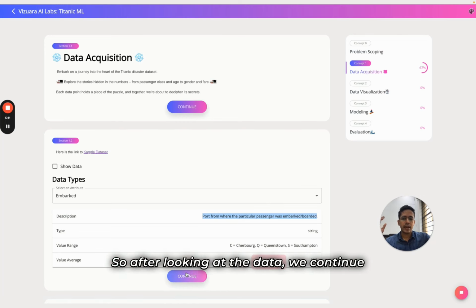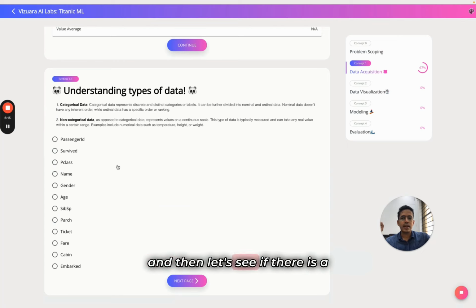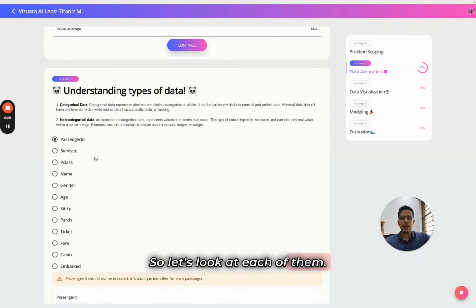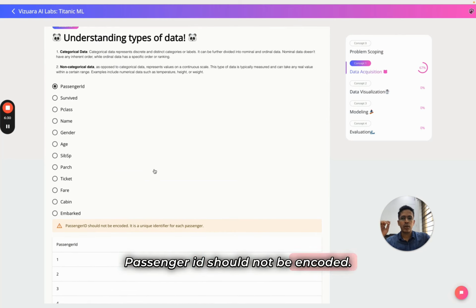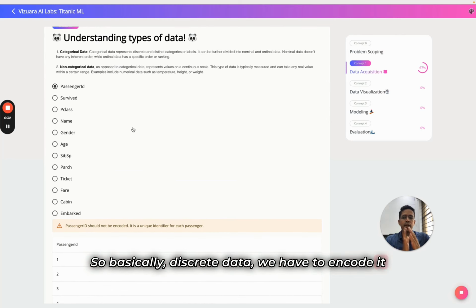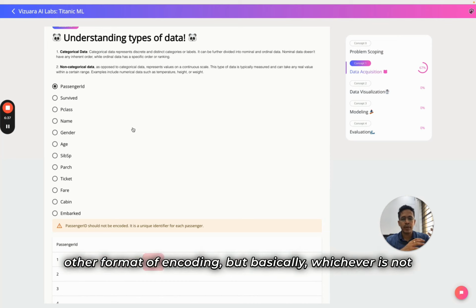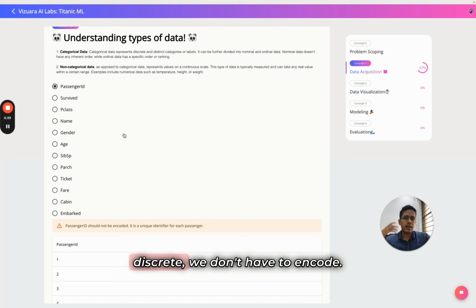After looking at the data, we continue, and let's see if there is categorical data or non-categorical data. Categorical means it's discrete. Name is not discrete. Name can be anything. But P class is discrete, survived is discrete, siblings or spouses is discrete, etc. So let's look at each of them. Passenger ID should not be encoded. Discrete data we have to encode in a certain format, one hot encoding or any other format of encoding. But whichever is not discrete, we don't have to encode. So passenger ID is not relevant. It's just a number that we assign. We don't have to encode.